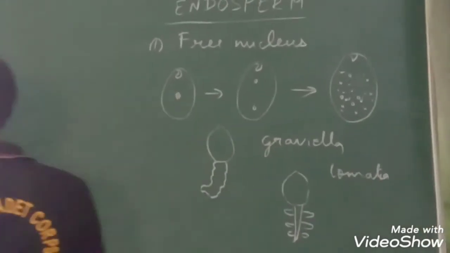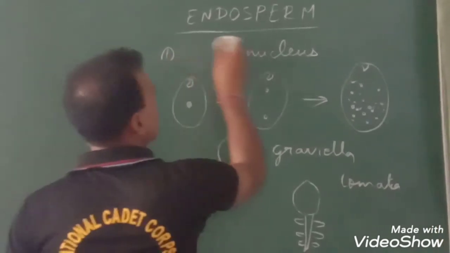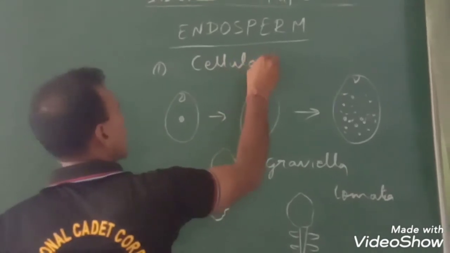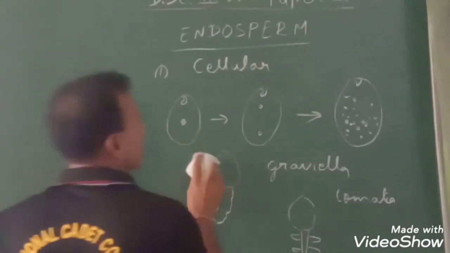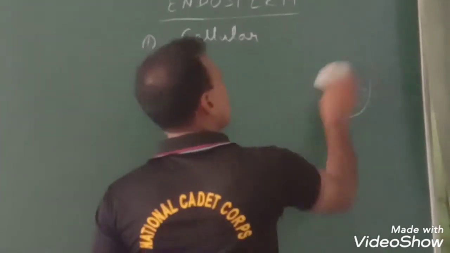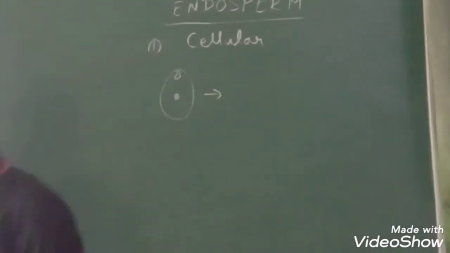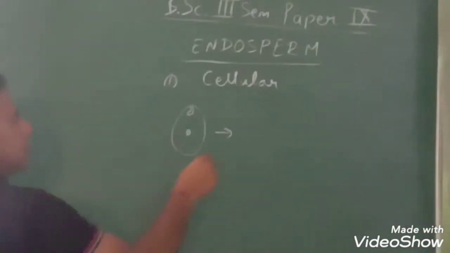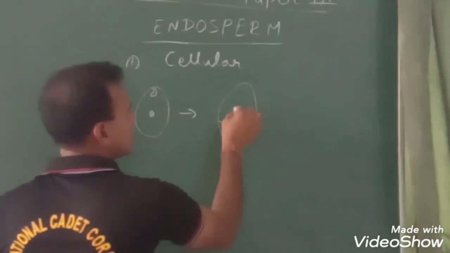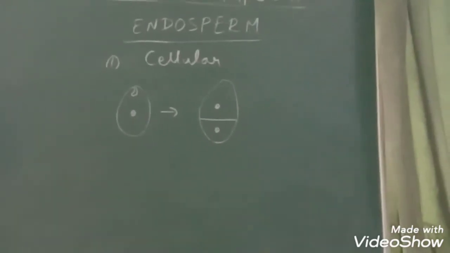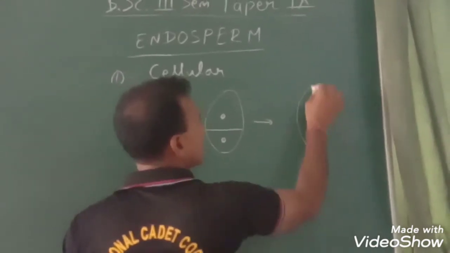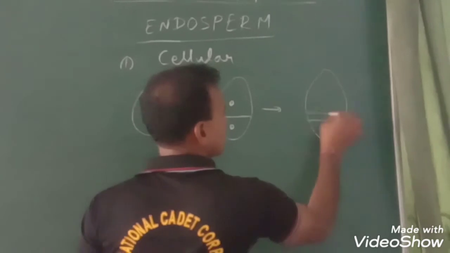Now, coming to the second type of development of endosperm, which is known as cellular endosperm, and as the name indicates, the nuclear divisions are followed by wall formation. The first division is transverse, like this, which is then followed by many more transverse divisions.